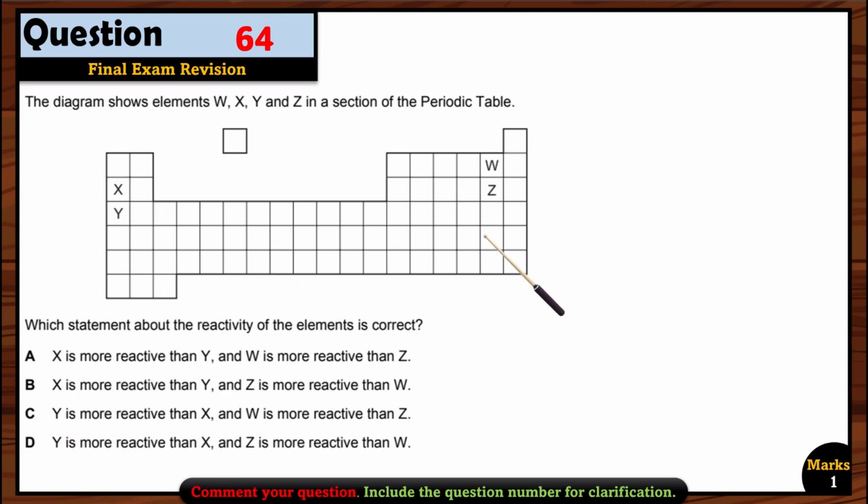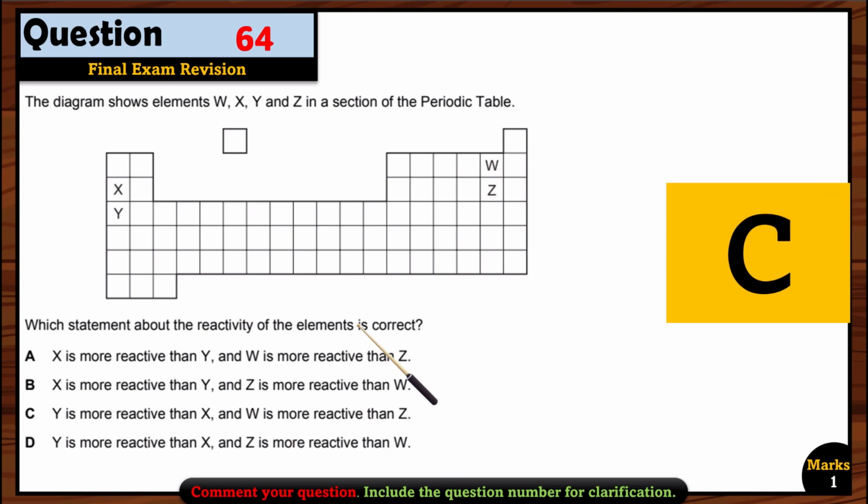Now let's see for the halogens, group 7. Remember that the halogens' reactivity decreases down the group, okay? So the most reactive one should be on the top. It means W is more reactive and Z is less reactive. So W is more reactive than Z. So that's why option C is the right option here.